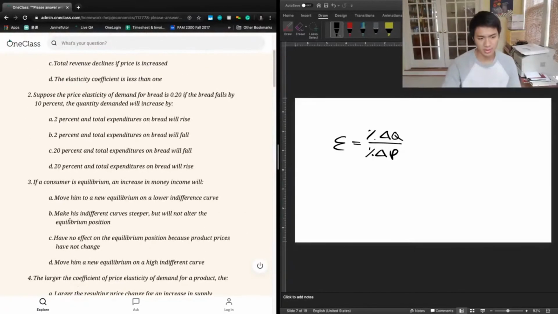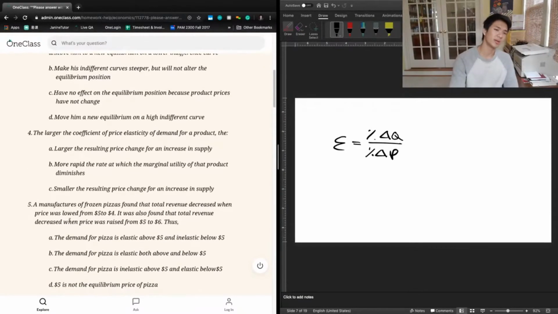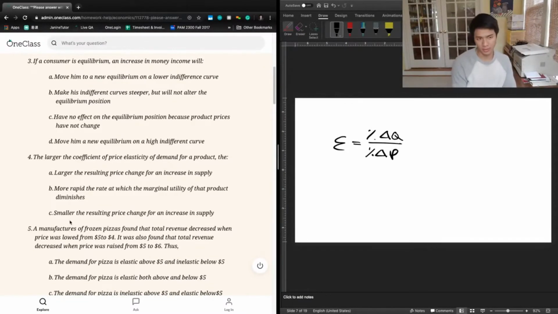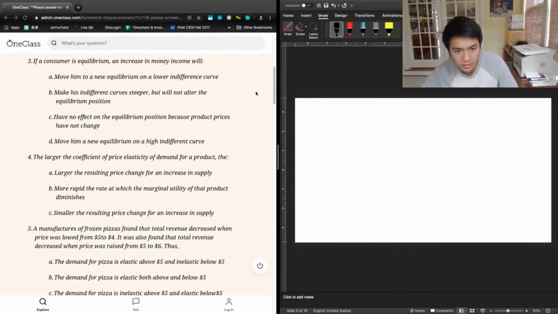So let's carry on for number 3. If a consumer is in equilibrium, an increase in money income will A, move him to a new equilibrium on a lower indifference curve, B, make his indifference curve steeper but not alter the equilibrium position. C, have no effect on the equilibrium position because product prices have not changed. Or D, move him to a new equilibrium on a higher indifference curve. So for this question, we're talking about utility and indifference curves. So let's draw that out to get a visual explanation in here.